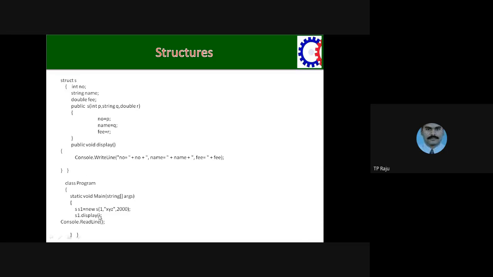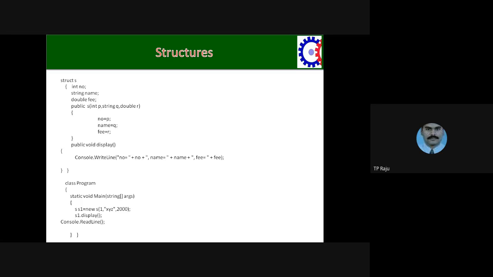In the main function, you create the variable of S1. While you create a variable, you are passing the values, because in this structure you are having a parameter constructor. To the parameter constructor, you need to pass values. That's why in the main function, you are creating the variable, and at the same time, you are passing values also. Then display function displays the values of all those members. This is the way of creating and calling the parameter constructor.